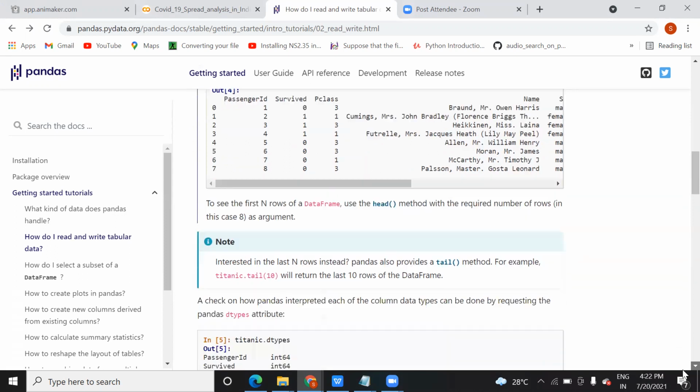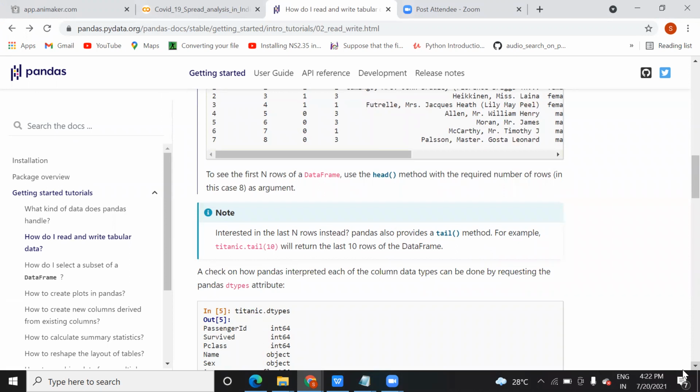Now suppose you want to see the end of the data, the last 10 records from the bottom. Then you just need to write tail instead of head. Do you understand this? The head function is used for the first 5 records if you do not pass any argument inside the parentheses. If you pass a value there, it will show you that many records, like 8 or 10. And if you use the tail function instead of head, it will show you the bottom records, meaning from the bottom, the last elements.